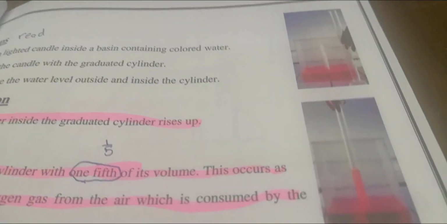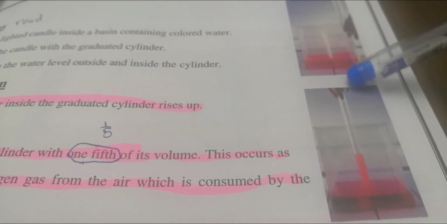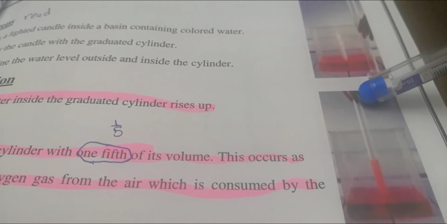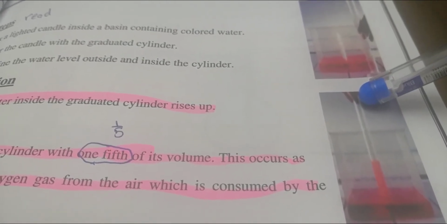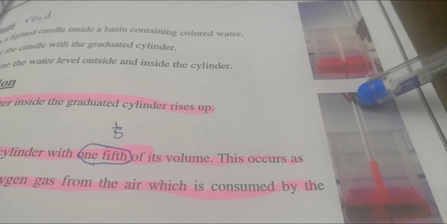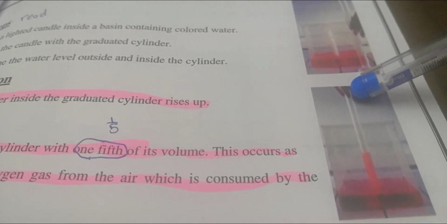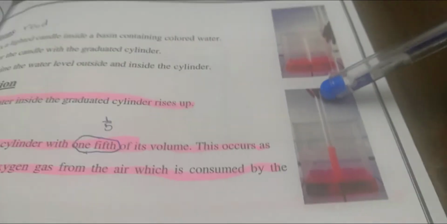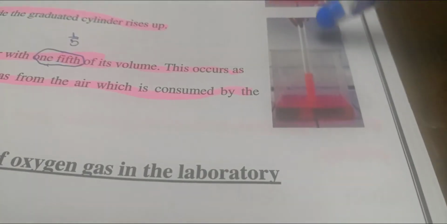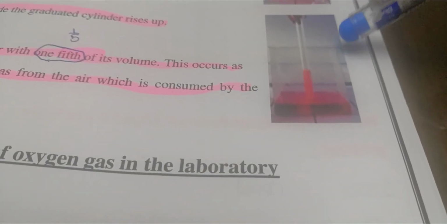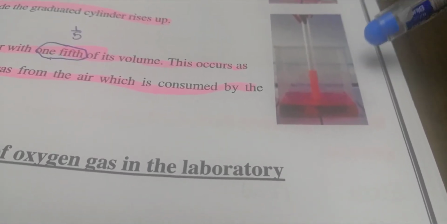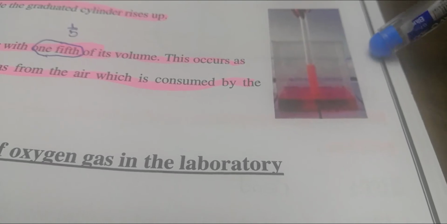Inside the cylinder here, there is an amount of air. This amount of air has an amount of oxygen. While my candle is lighted, it will keep on using the available oxygen in the surrounding air. Till when? Till the amount of available oxygen is finished. At this time, my candle will go off. When it goes off, this means that it has consumed all of the available oxygen around.